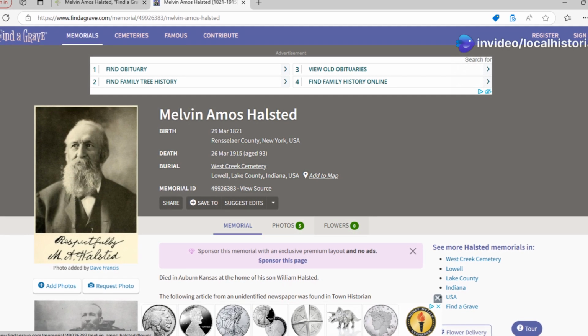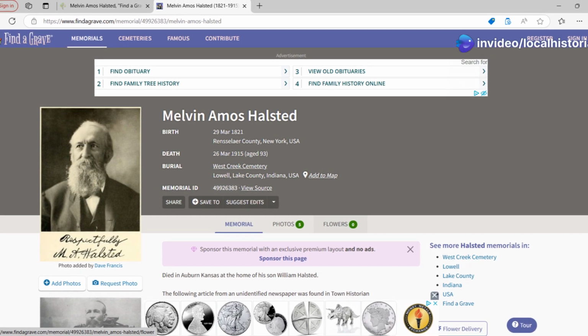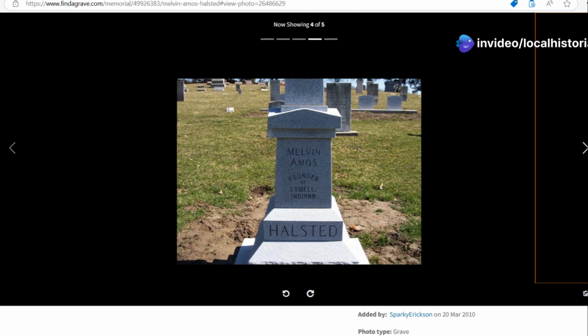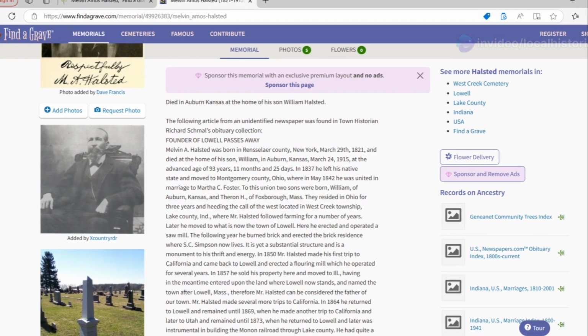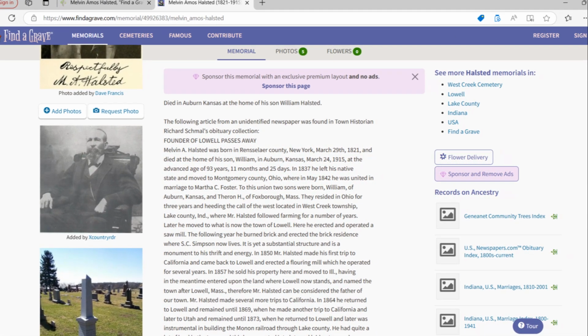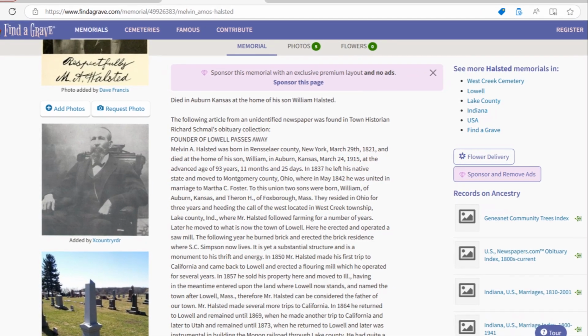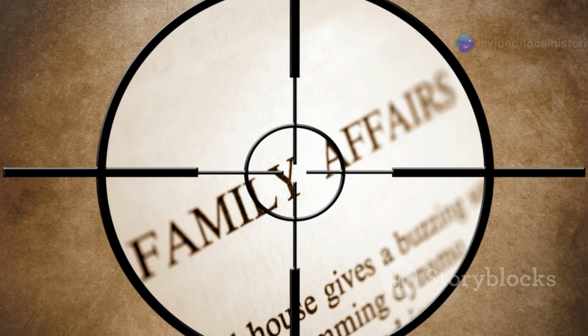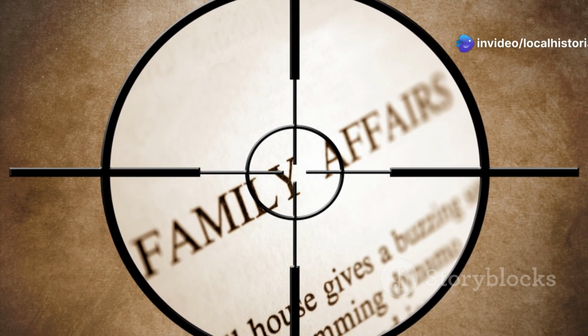Birth, death, even a link to the map location of the cemetery. Pictures including of his grave marker. We even have links to some of his family members. Jackpot, someone has also transcribed his obituary. Great information. Now that we have all of that great new info, let's go back to Family Search.